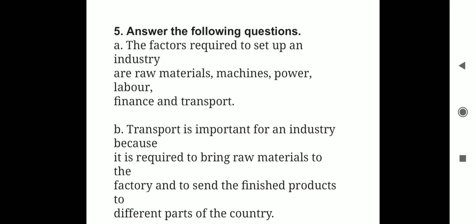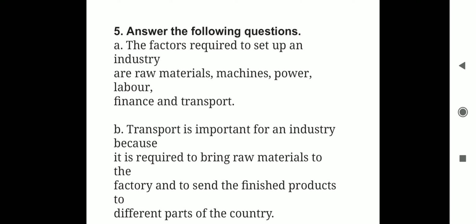In answer the following, the first question: What are the various factors required for setting up an industry? The answer is, the factors required to set up an industry are raw materials, machines, power, labor, finance and transport.